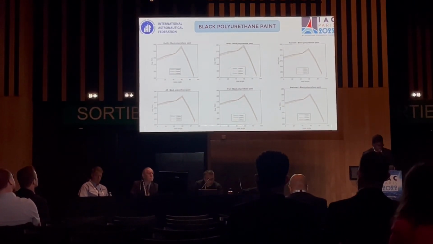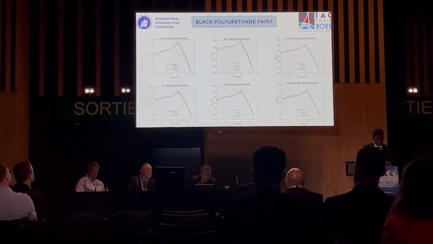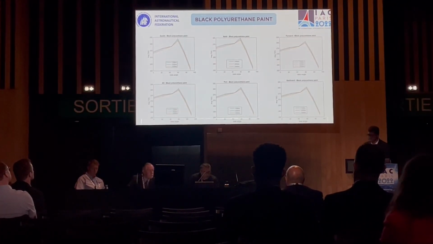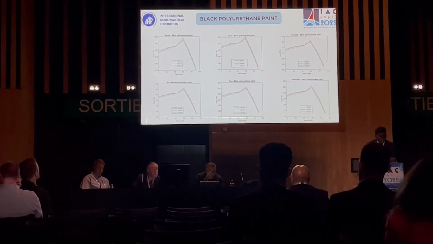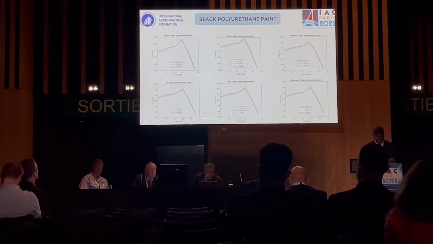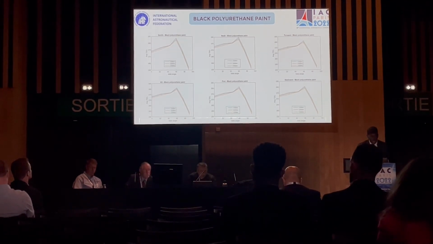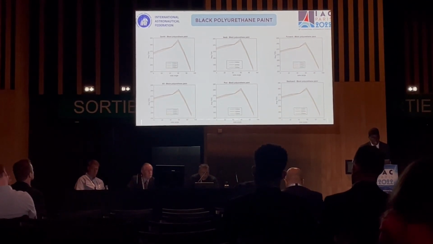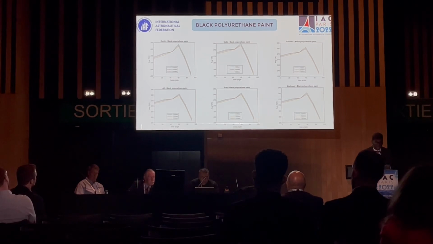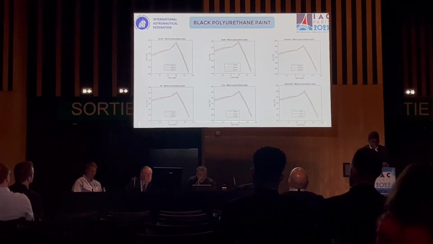These are the results which we obtained from simulations. First, I would like you all to think about the significance of these graphs. These graphs are for black polyurethane paint, the first surface coating which we used. There are 3 lines here, and each line depicts one altitude. The x-axis is the beta angle, and the y-axis is average temperature.